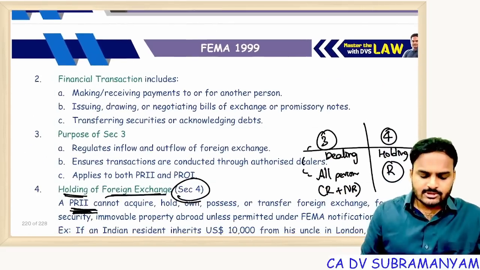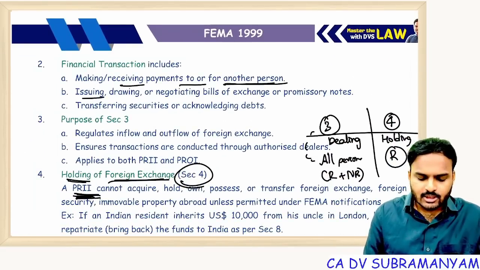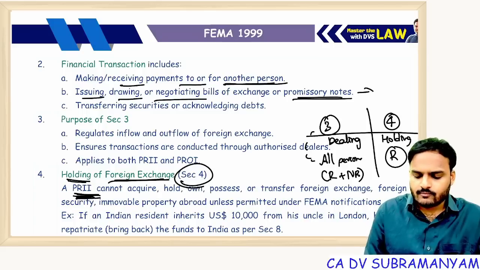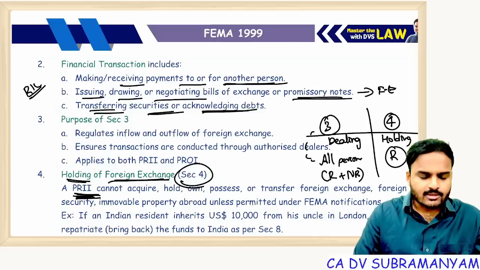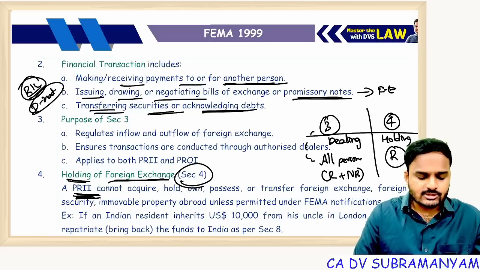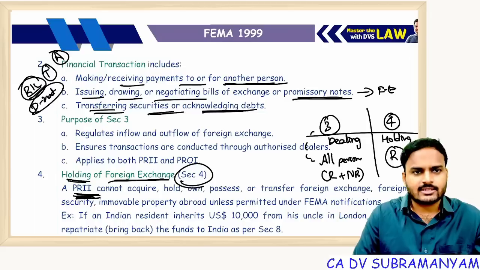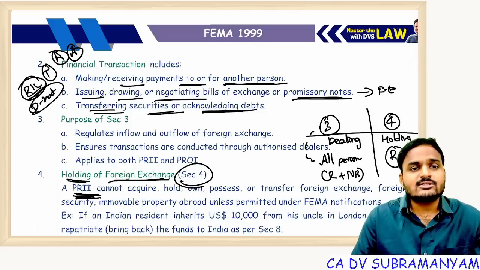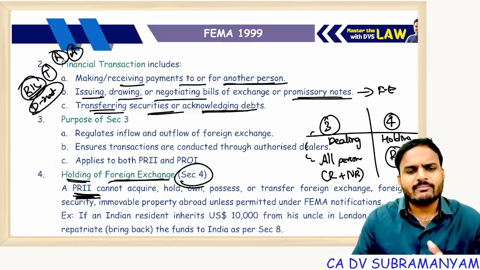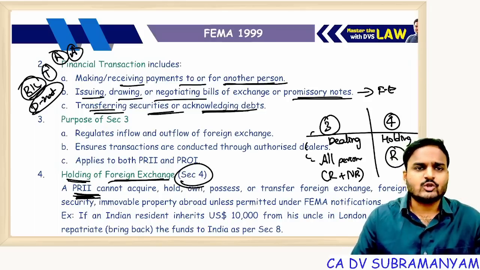See, financial transaction means making or receiving payments to or for another person, issuing, drawing, negotiating bills of exchange or promissory notes, foreign exchange only, transferring securities or acknowledging debts. If you want to buy, for example, Reliance Industries Limited shares, you need to have a demat account. If you have a demat account, you can purchase Reliance shares, Tata shares, Airtel shares, Adani shares. Similarly, if you want to purchase foreign securities, you must maintain a demat account authorized by RBI, authorized by the central government, or through an authorized person. You can open that account and trade foreign securities.